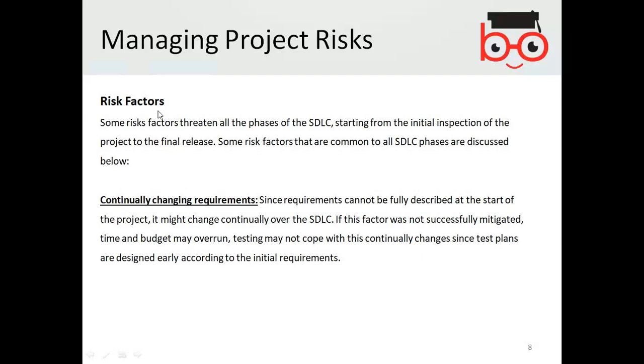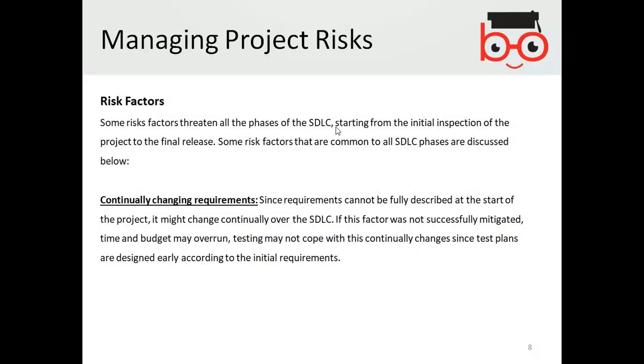Some risk factors threaten all phases of the system development life cycle. Whatever system development you are doing, it has to be carried out using the system development life cycle, and certain factors can threaten its phases.